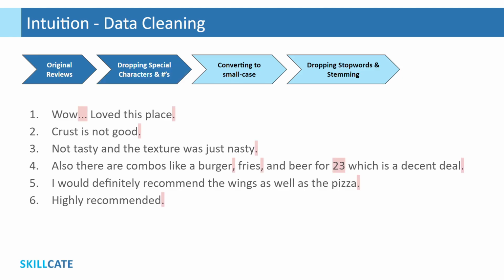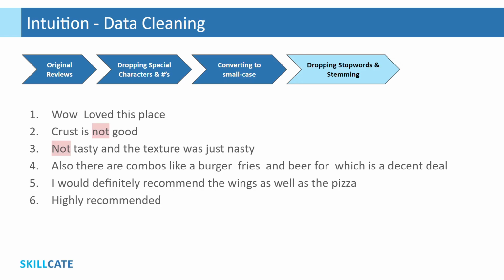Firstly, as you may see, we have these dots and commas as special characters here, which strictly speaking do not tell us whether a review is good or bad. Even the numbers, as is the case in this fourth review here, are not telling us anything on the sentiment behind the statement. So let's drop these special character values. Alright, it's done.